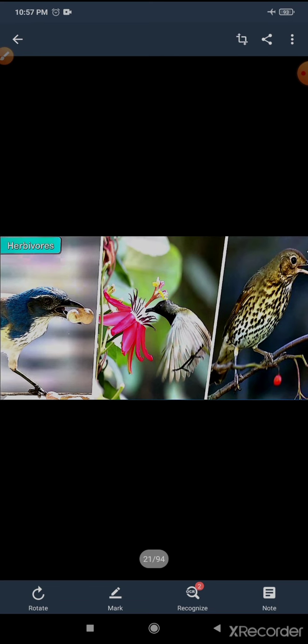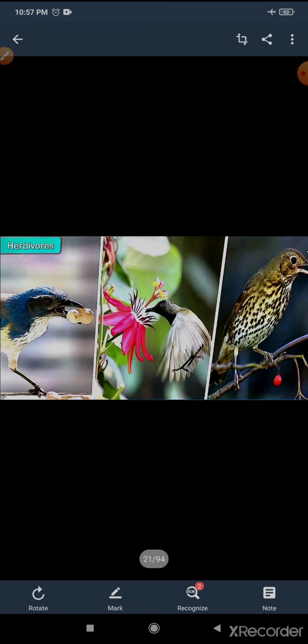Okay, here you can see an elephant. The elephant, the largest herbivore, spends about 18 hours a day eating grass. So this is also an example of herbivore animals, the largest herbivore animal.